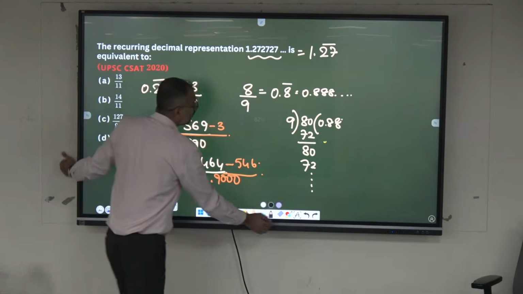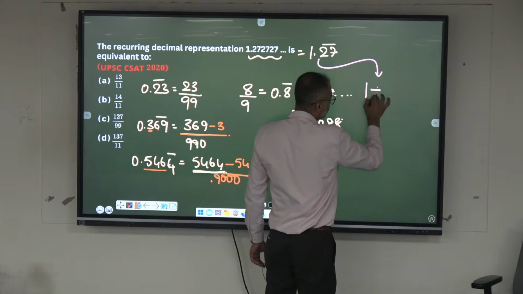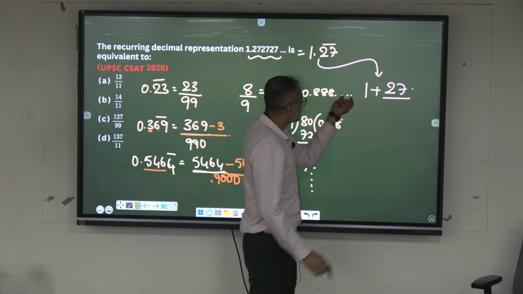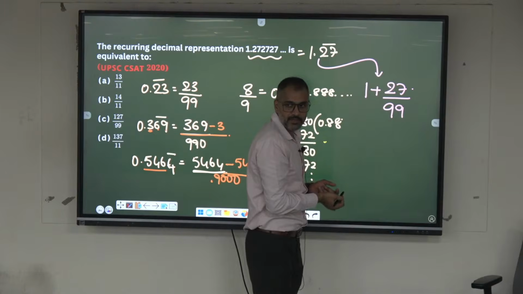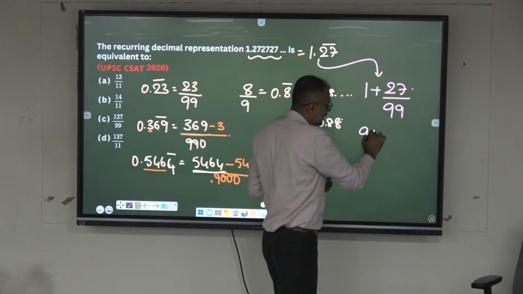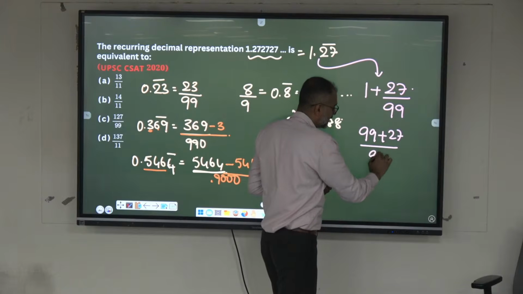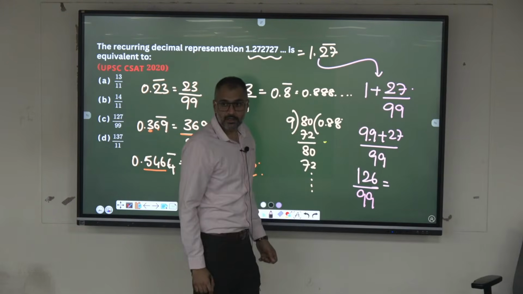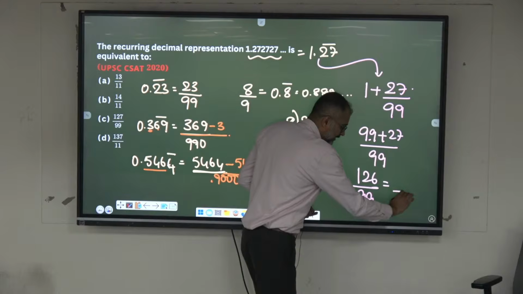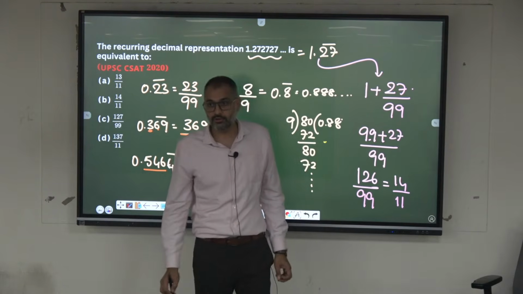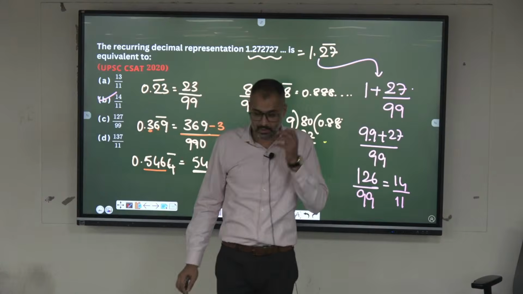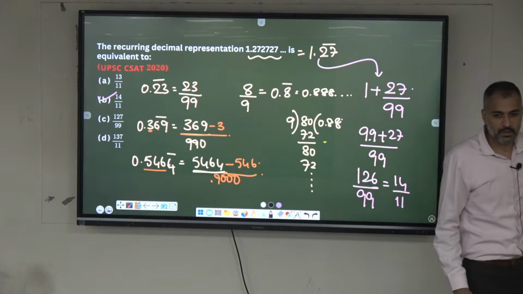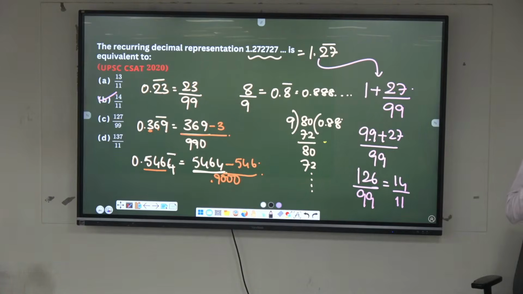How can I write this one? Can I write this as 1 plus 27 by what? See, 2 digits are under the bar, hence 99. Okay, 99 into 1 is 99 plus 27 divided by 99. 99 plus 27, 126 by 99. Can we factorize this one? 9 into 11 times, 9 into 14 times. So this is 14 by 11. Remember this. If you don't remember this also, just remember this. Any doubt?